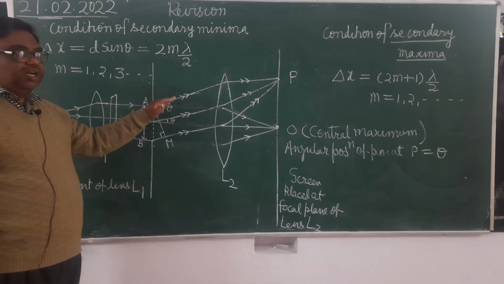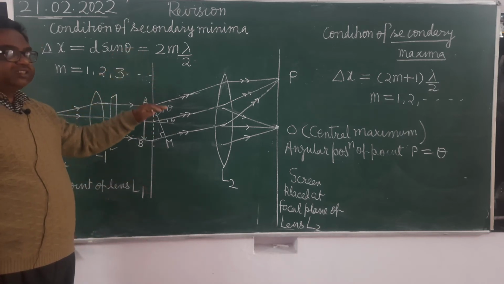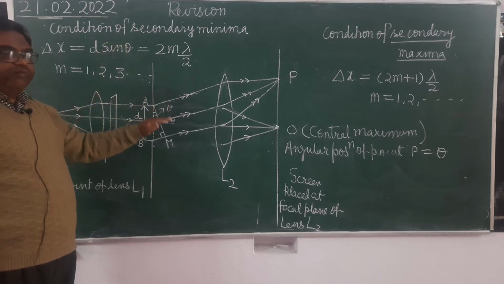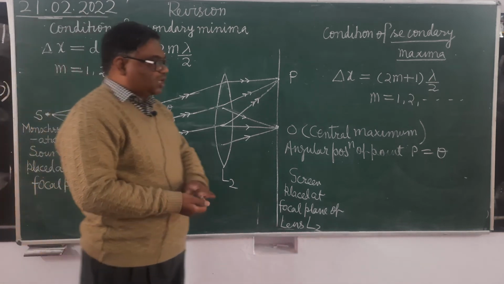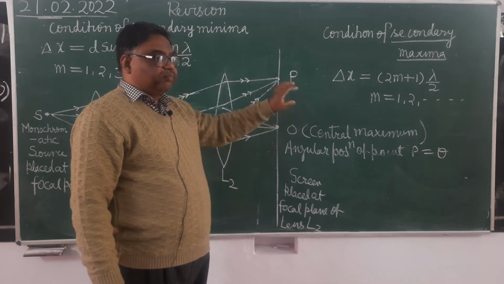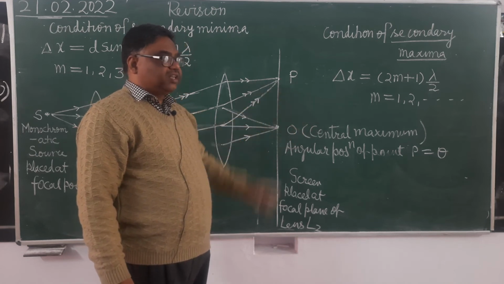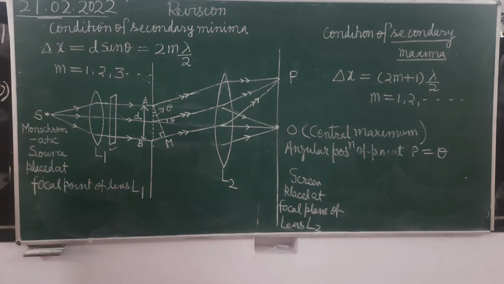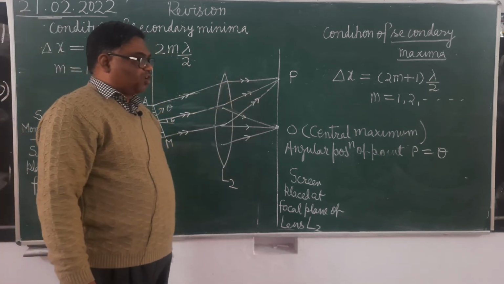As we have seen in the interference pattern, all the bright fringes have the same intensity and the same width as the central bright fringe. What happens in the interference pattern? In the YDSE experiment, the width and intensity of the central maximum, the central bright fringe, is the same as the width and intensity of all the bright fringes. But in single slit Fraunhofer diffraction it is not so. What is the diffraction pattern of the single slit Fraunhofer diffraction?